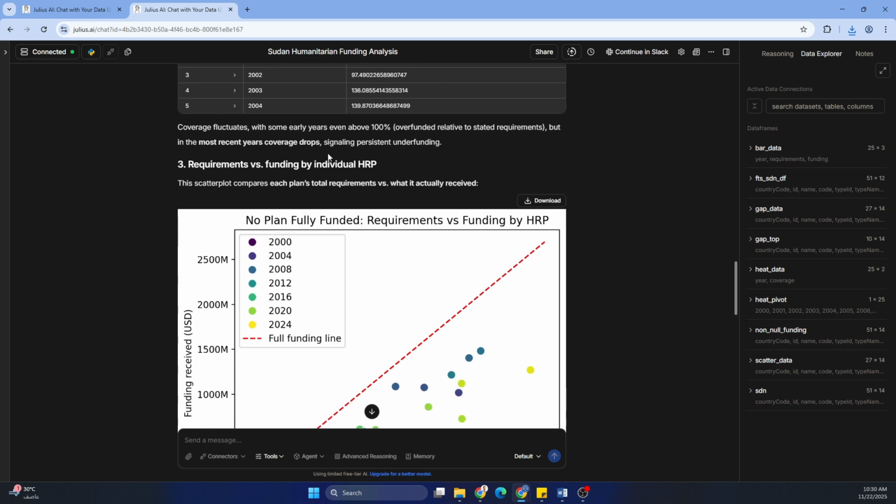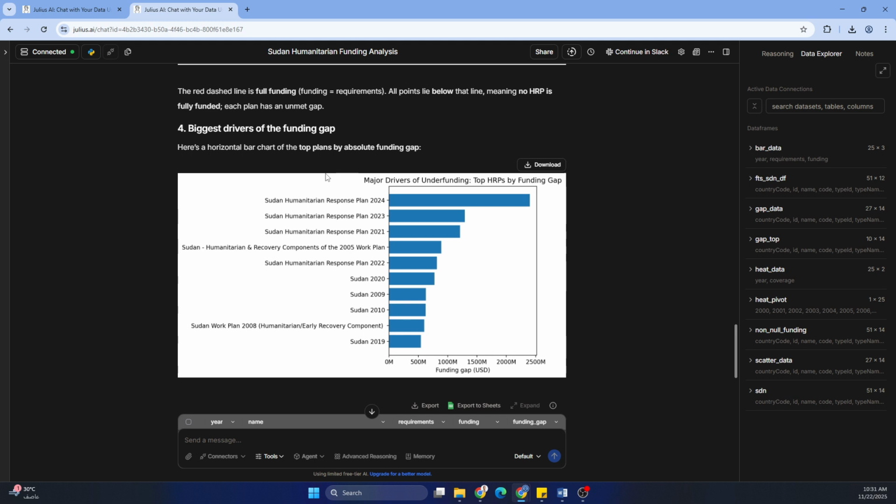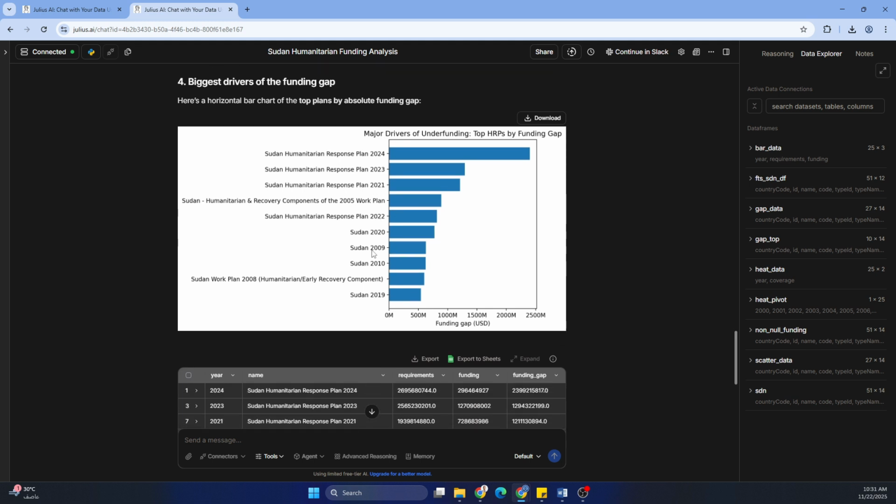You do the same. And also the requirements versus funding by individual plan, because those are the specific instructions we gave along with the data set. So as you can see, this one is showing the plan, fully funded occurrences versus funding, biggest drivers of the funding gaps. Those are the major ones, and it has used a bar chart so that you see this. In 2024, that's where they had the biggest gap, followed by 2023, 2021, and 2019 was one of the top 10 underfunded years.